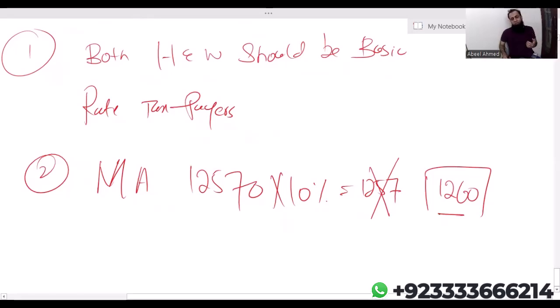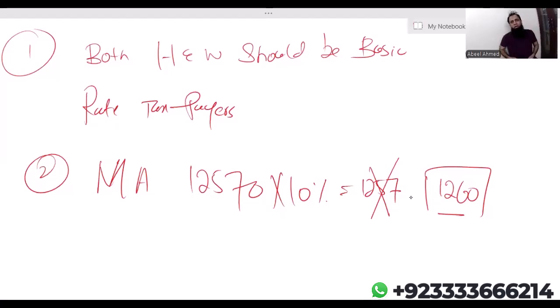For example, if the husband has transferred 1,260 of personal allowance to his wife, will it increase the personal allowance of the recipient spouse? The answer is no, a big no. And then the question is, sir, you have just mentioned that due to this marriage allowance, we will be transferring 10% of the personal allowance.